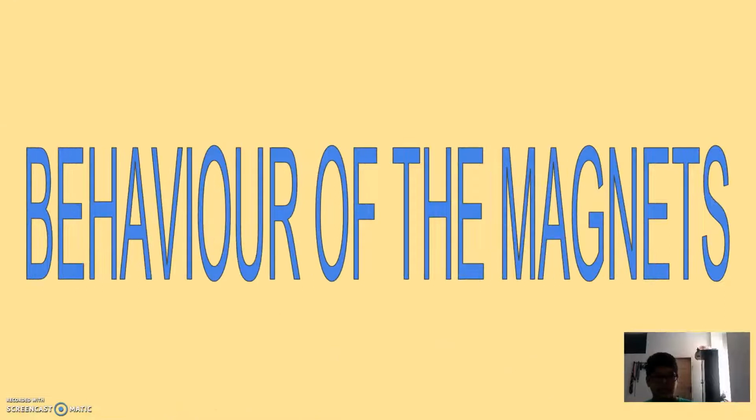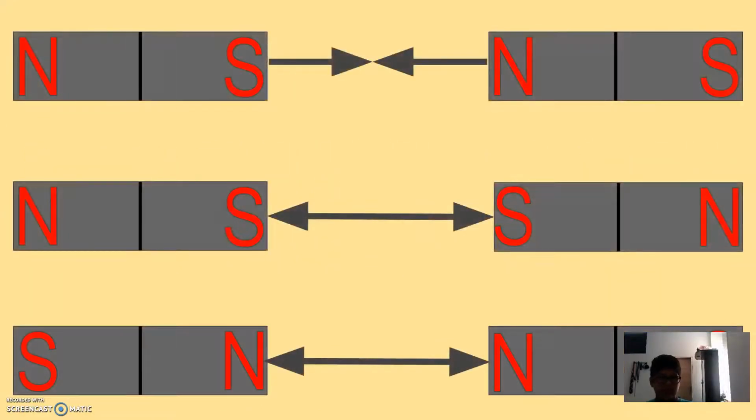Next. So this is the behavior of magnets. When the South Pole and North Pole are facing each other, they attract. These arrows symbolize attraction. When the South Pole and the South Pole of a magnet are facing each other, they repel. This arrow means repulsion, and the same is for magnets facing north and north. So next.